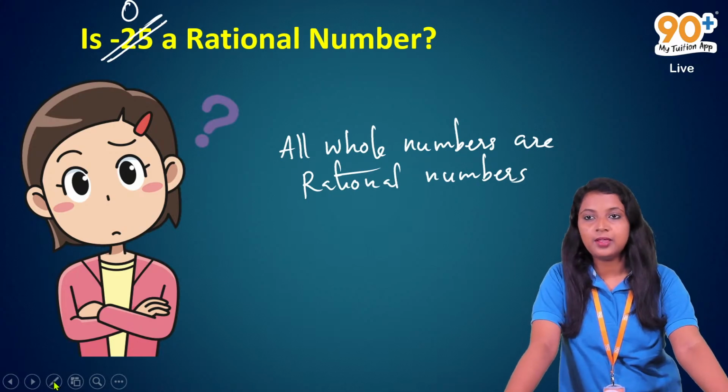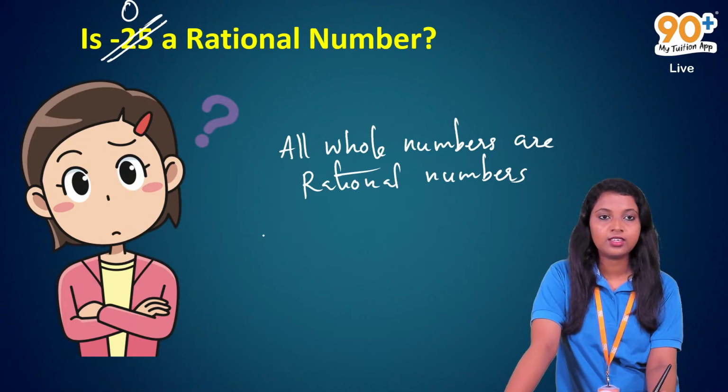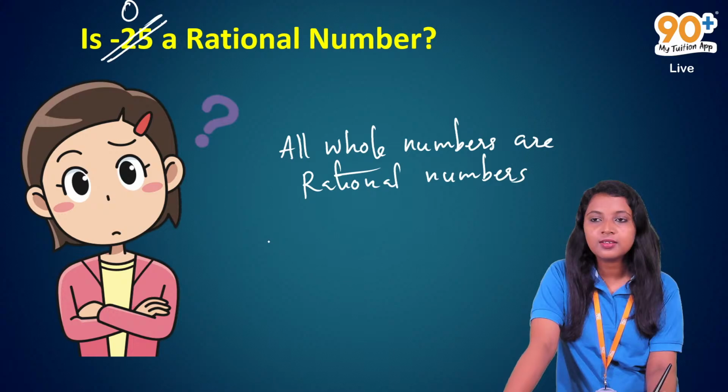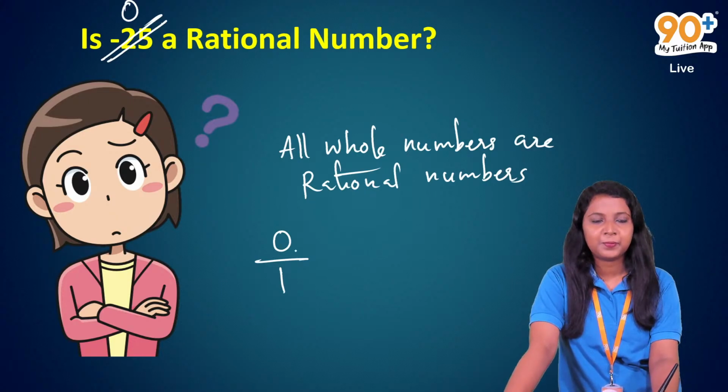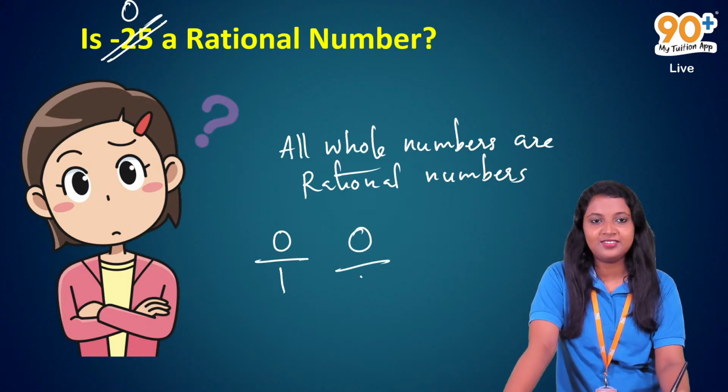Chris? Yes, okay. Ma'am, we can write zero as 0 by 1. Yes. So it is a rational number. And we can write 0 by 2, 0 by 3. Yes, very good, very good.